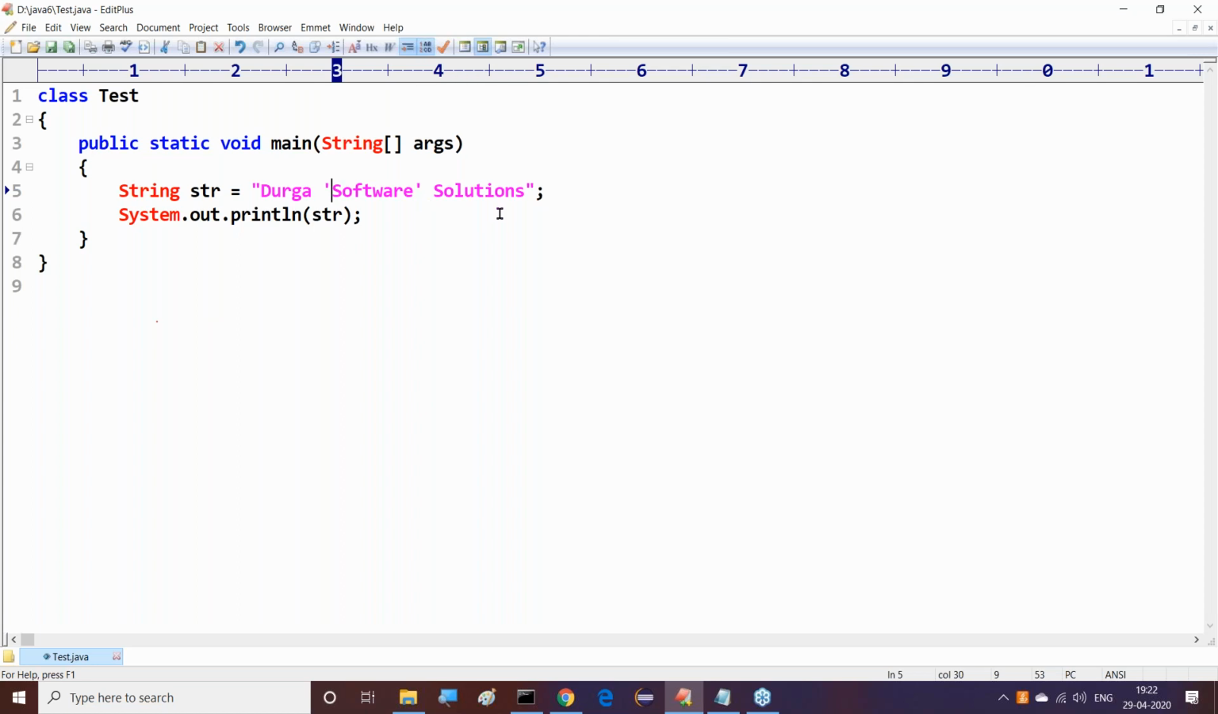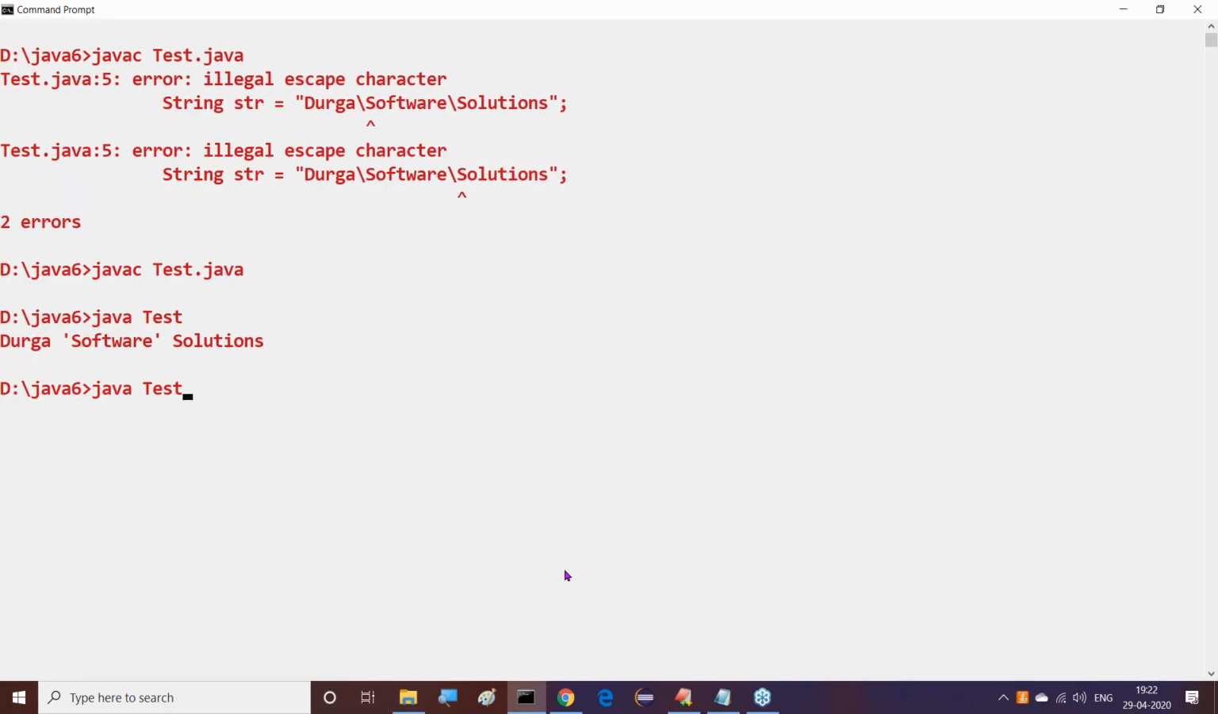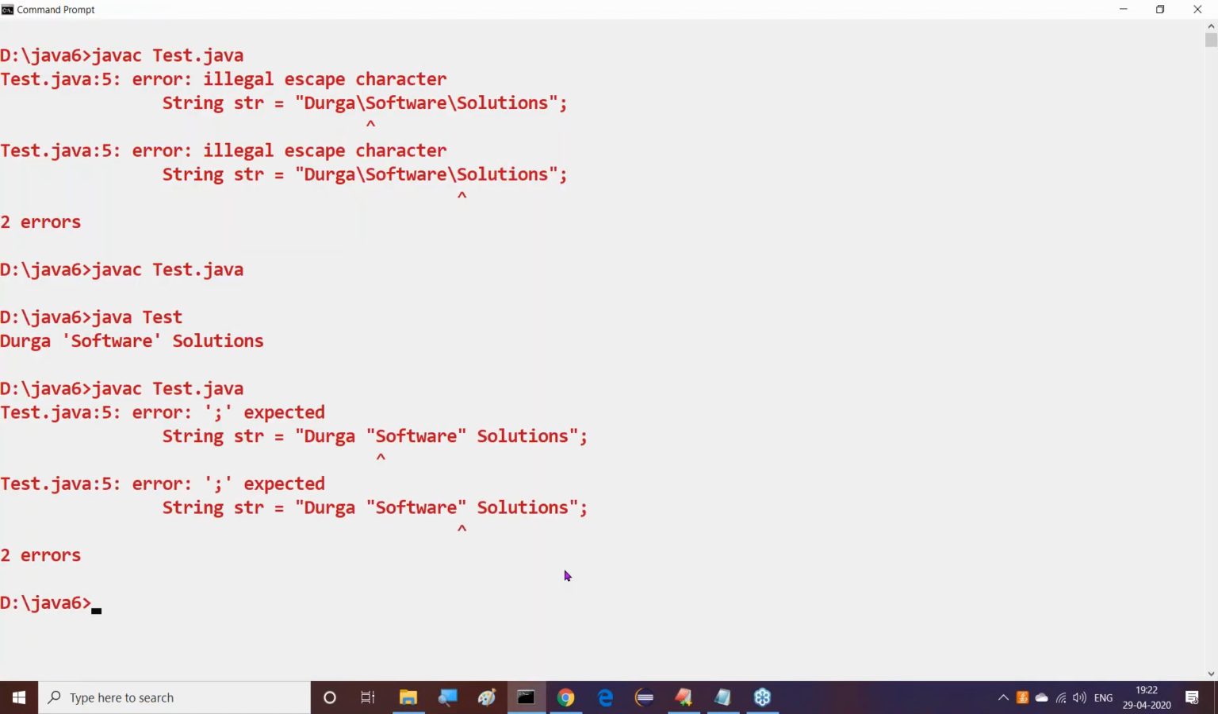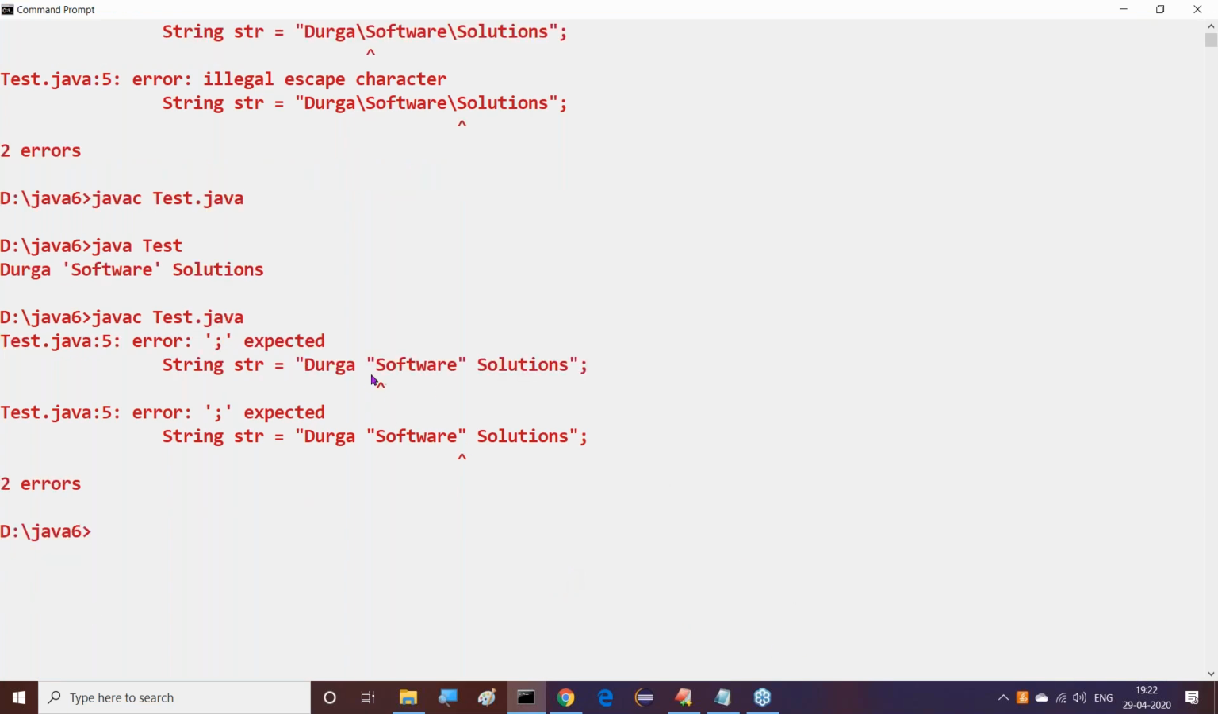Next, we want to go for double quotations. Inside the double quotations, I want to provide double quotations. Possible or not? See this, I provided in Durga Software Solution is my string, where I provided double quotations around software. Now we can compile it. Definitely we are able to get a compilation error. So it is not possible here, we are getting an error.